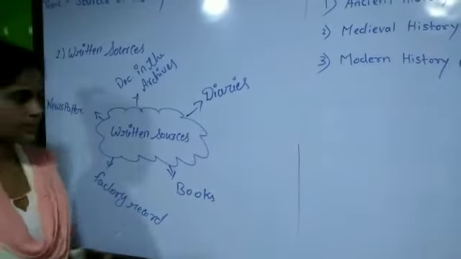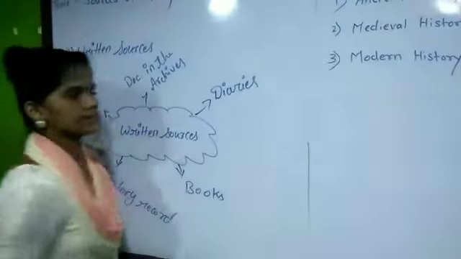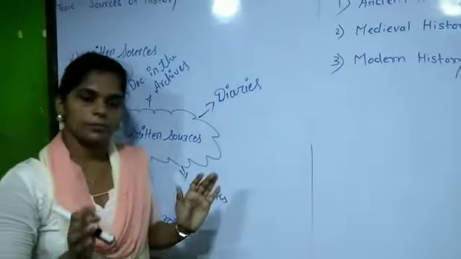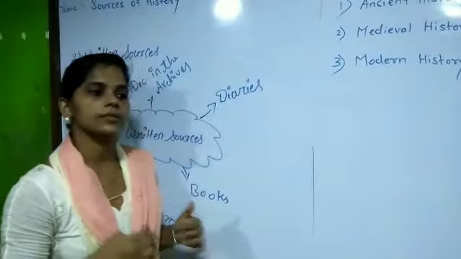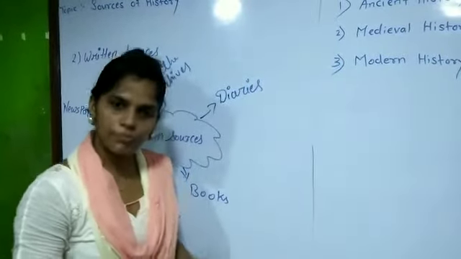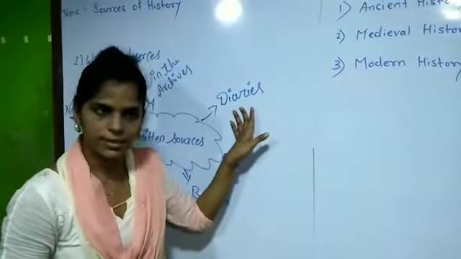Again, let's see one by one. What is diary? Diaries, many people have the habit of noting down records and information in diaries.